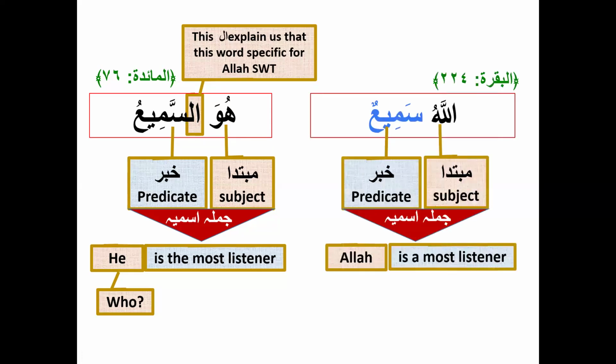So here in both, I explained to you that Allahu Samiyun here is not as-Samiyu, because Allahu Lafzul Jalal is already mentioned here. So we already know that this khabar belongs to Allah subhanahu wa ta'ala. But on the left side, as-Sami'u is a khabar which is explaining the mubtada. So we don't know who huwa is. So we have to explain that this who means Allah subhanahu wa ta'ala, which we explain with the al. All right. I hope you understand the difference.